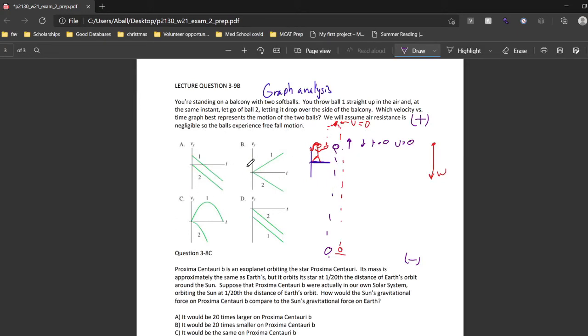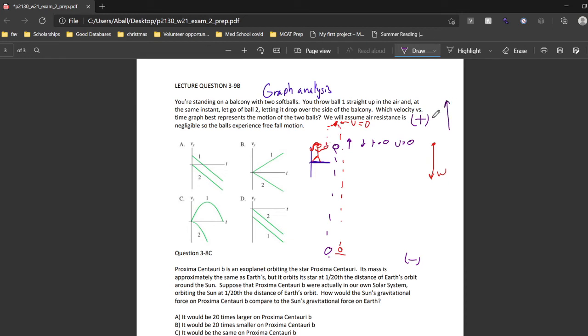Part B says that the velocity is positive for ball A and the velocity is negative for ball B, but they're being acted upon differently. So answer B is saying that ball 1 is accelerating upward.